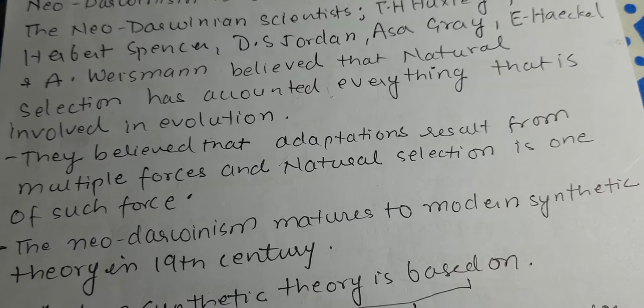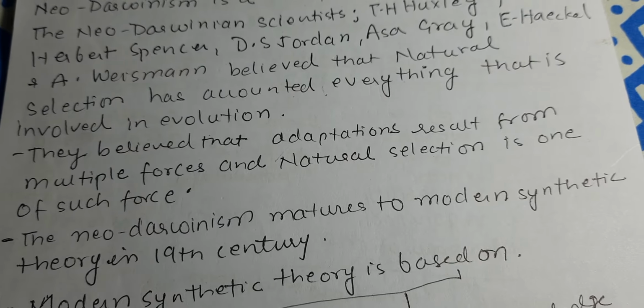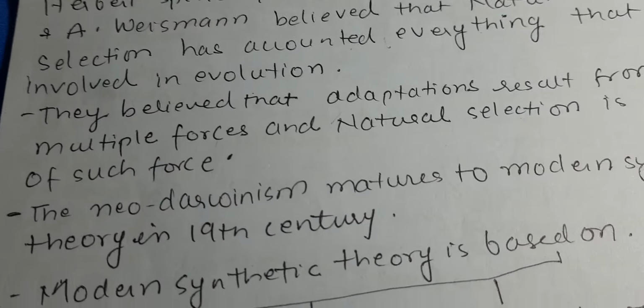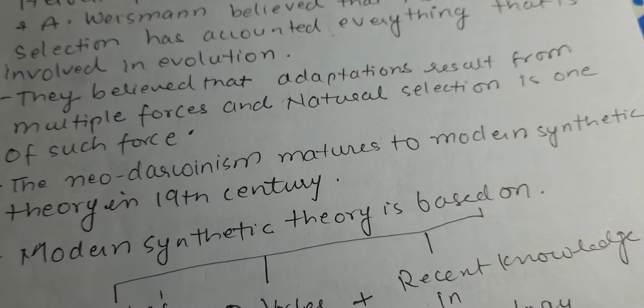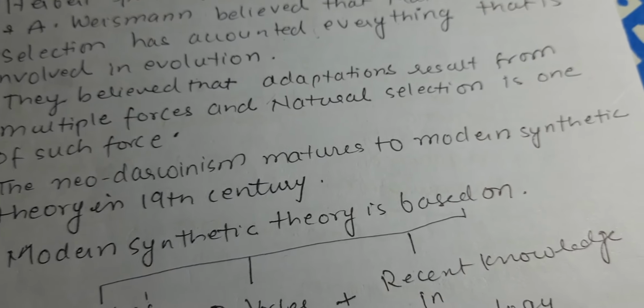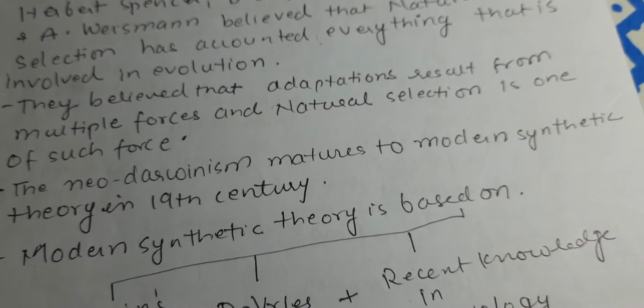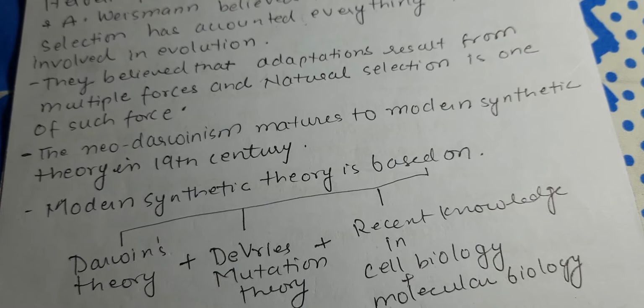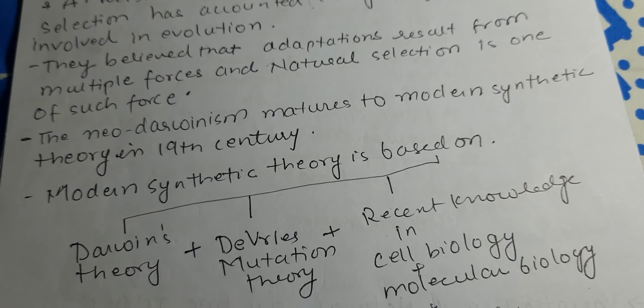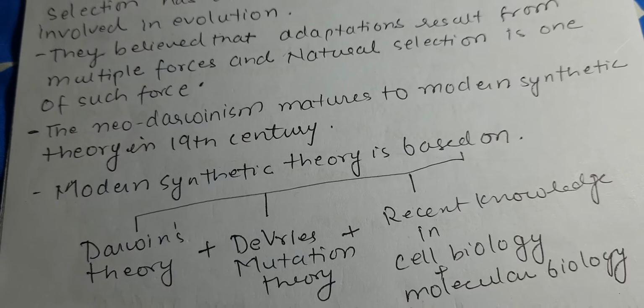They believe that natural selection has accounted for everything involved in evolution, and that adaptations result from multiple forces, and natural selection is just one force out of them. Neo-Darwinism matches the modern synthetic theory in the 19th century.